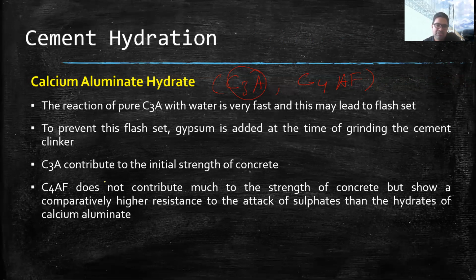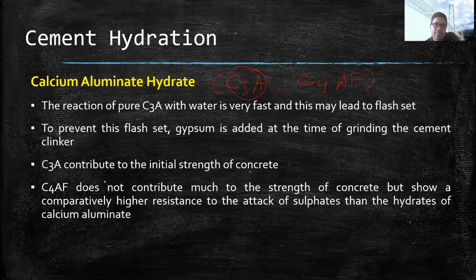There is one more disadvantage of calcium hydroxide: if cement gets in contact with sulfate, then calcium hydroxide will react with the sulfate, and then it will react with the aluminates, which are the product of C3A. And when it reacts with aluminate, it will start disintegrating the concrete.